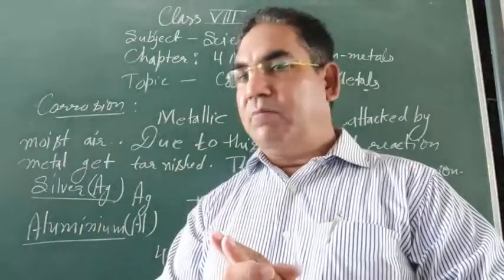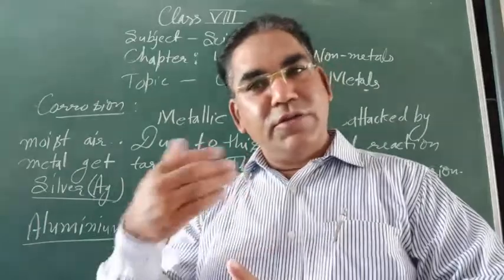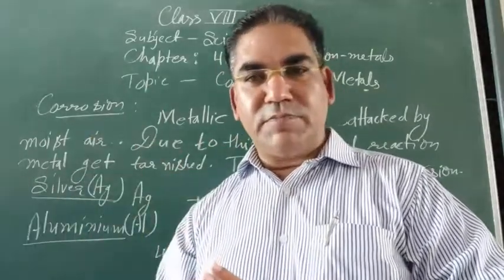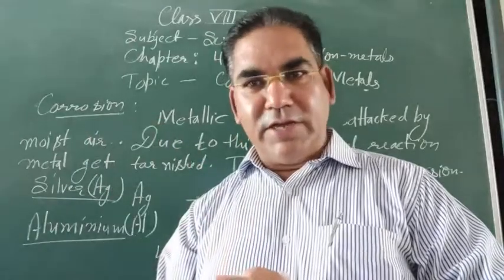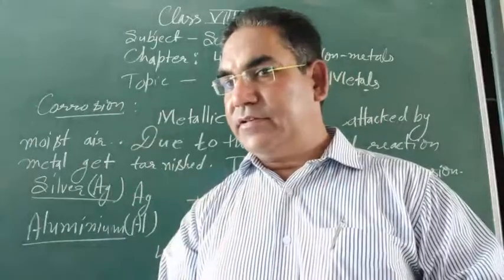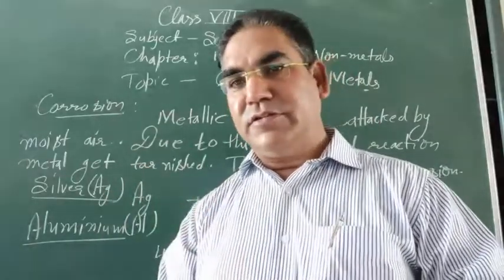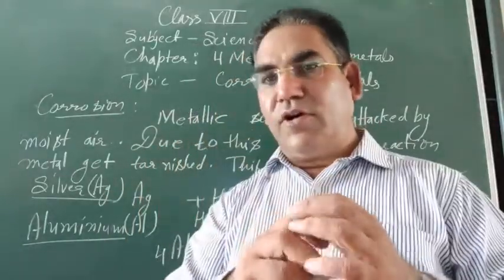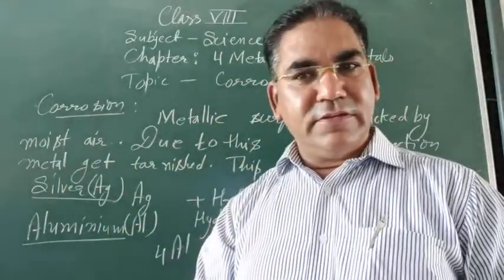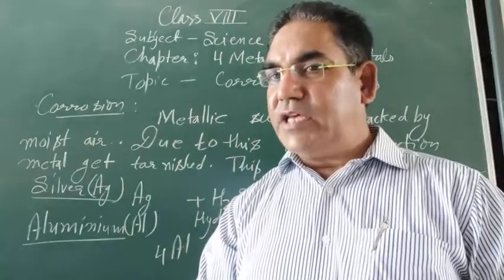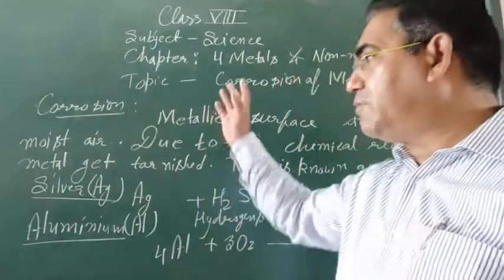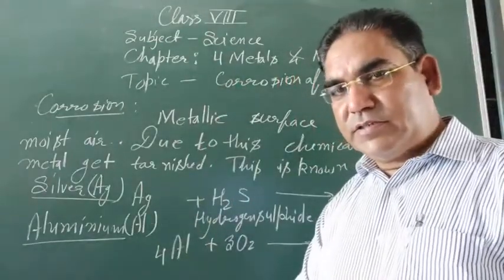Due to the formation of metallic oxides, metals get tarnished and lose their shining. This process of tarnishing, losing the shine of metals, is known as corrosion. So we will discuss corrosion in different metals.